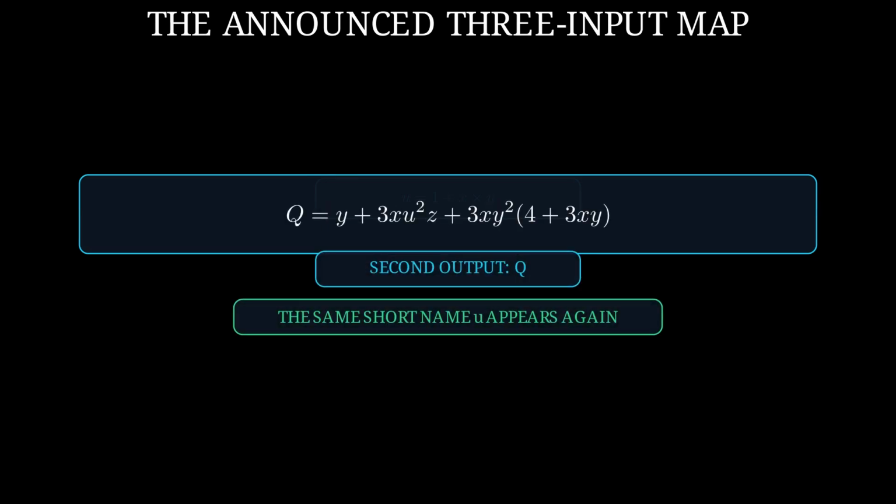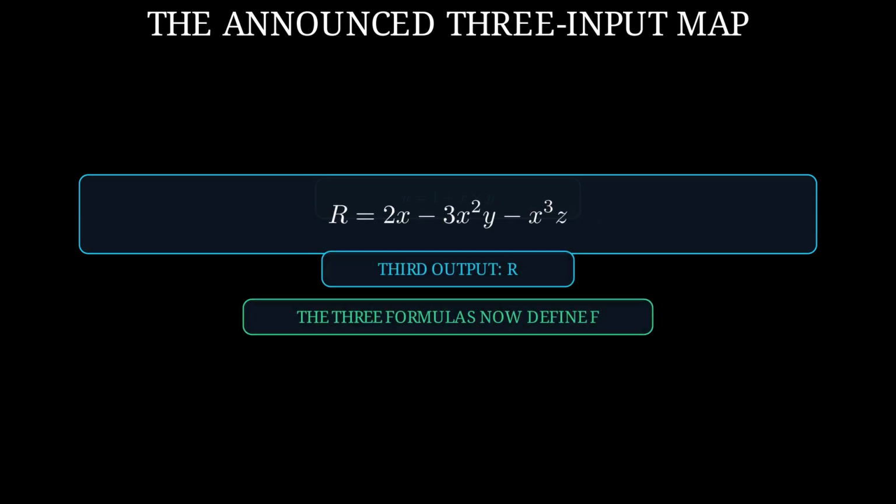The second output, named with the letter q, uses the same short name u. Its exact polynomial recipe is now on screen. The third output is named with the letter r. Together, these 3 displayed formulas completely define the polynomial map.